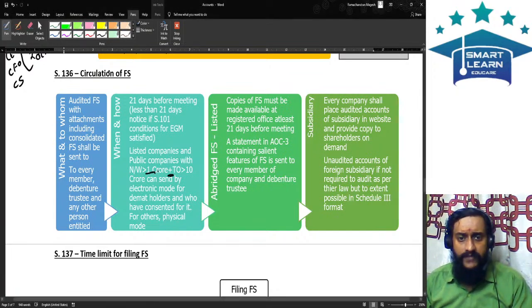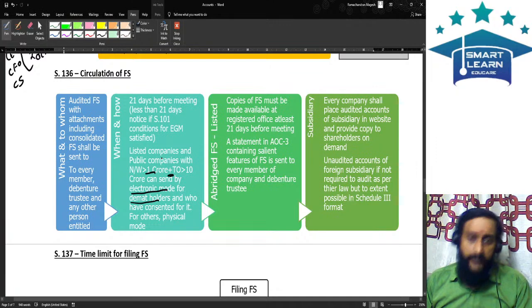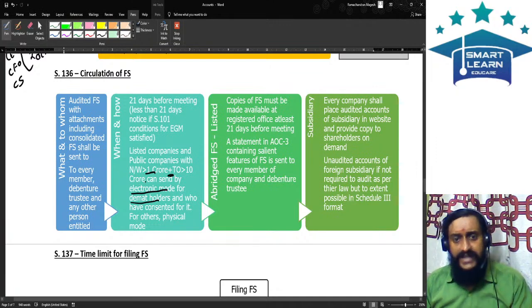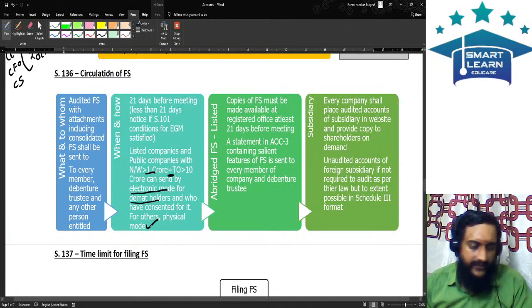If it is exceeding 1 crore and 10 crore respectively, they can send it by electronic mode to the demat shareholders. Listed entities can send by electronic mode to the demat shareholders. Public companies with a net worth of greater than 1 crore and turnover of greater than 10 crore can also send it by electronic mode to the demat holders who have consented for it. For others, it should be sent only in the physical mode.